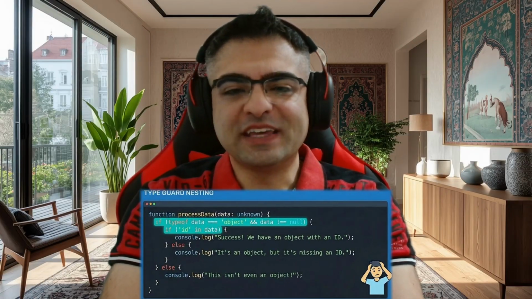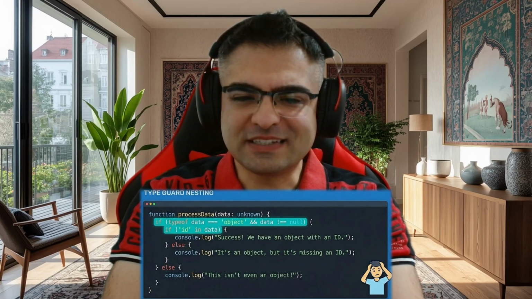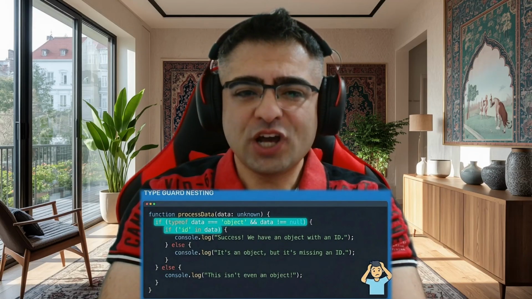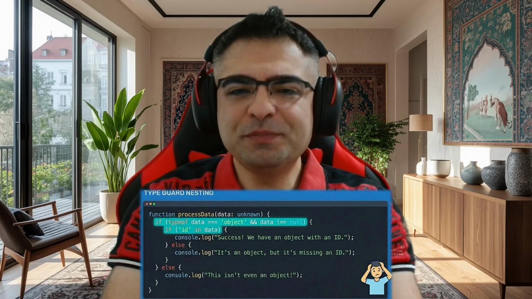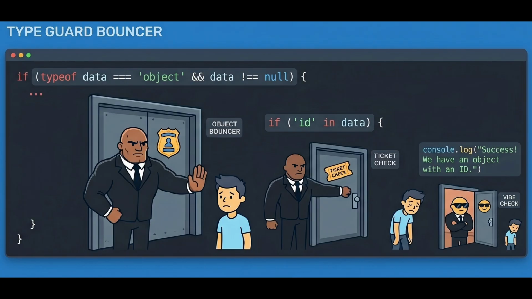Usually, we use type guards. They're great. They return a boolean, but they force us into a corner. If the check passes, we do something inside the block. If it doesn't, well, we're stuck in an else or we just keep nesting. It's like a bouncer at a club who asks for your ID, then asks for your ticket, then asks for your vibe check, but makes you stand in a different tiny room for every question.